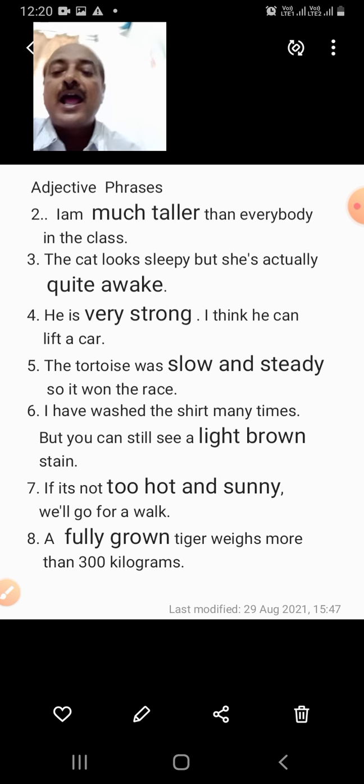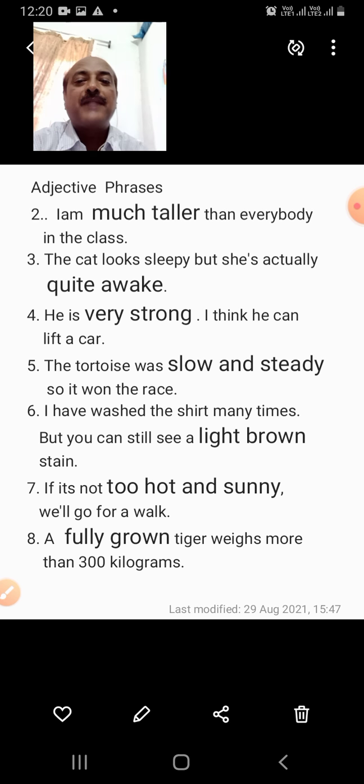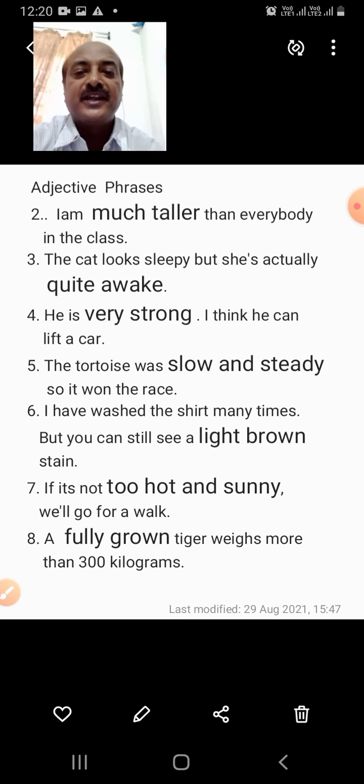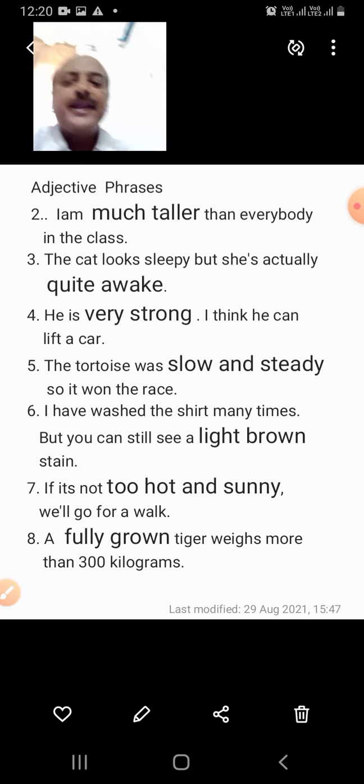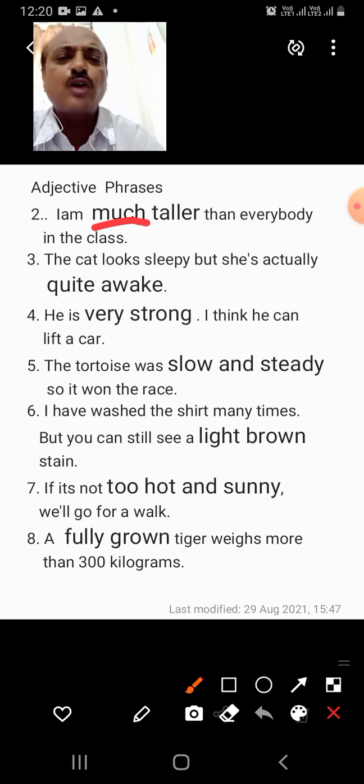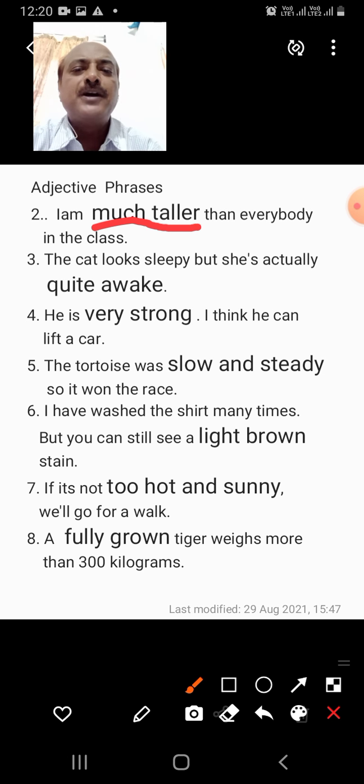Examples. Now here are the fill in the blanks that I have filled in bold. I am much taller than everybody in the class. So much taller is highlighted, that I have underlined out here, it is in bold. So that is an adjective phrase. The cat looks sleepy, but she is actually quite awake.